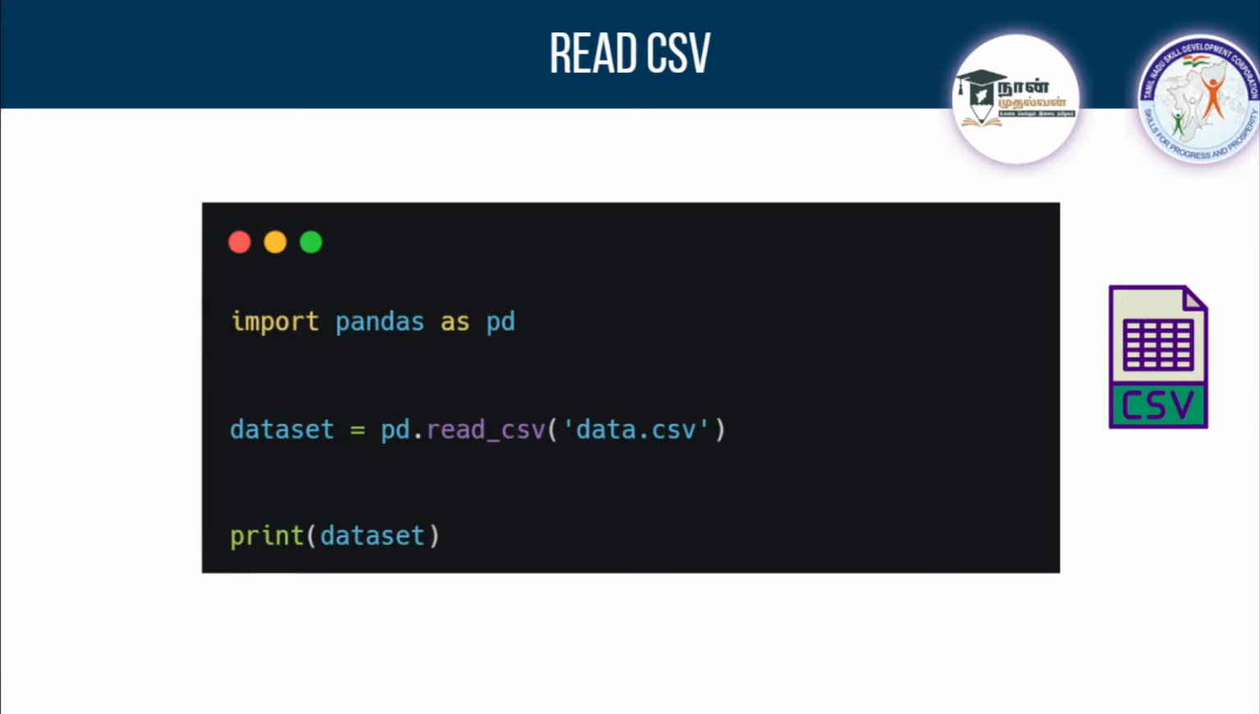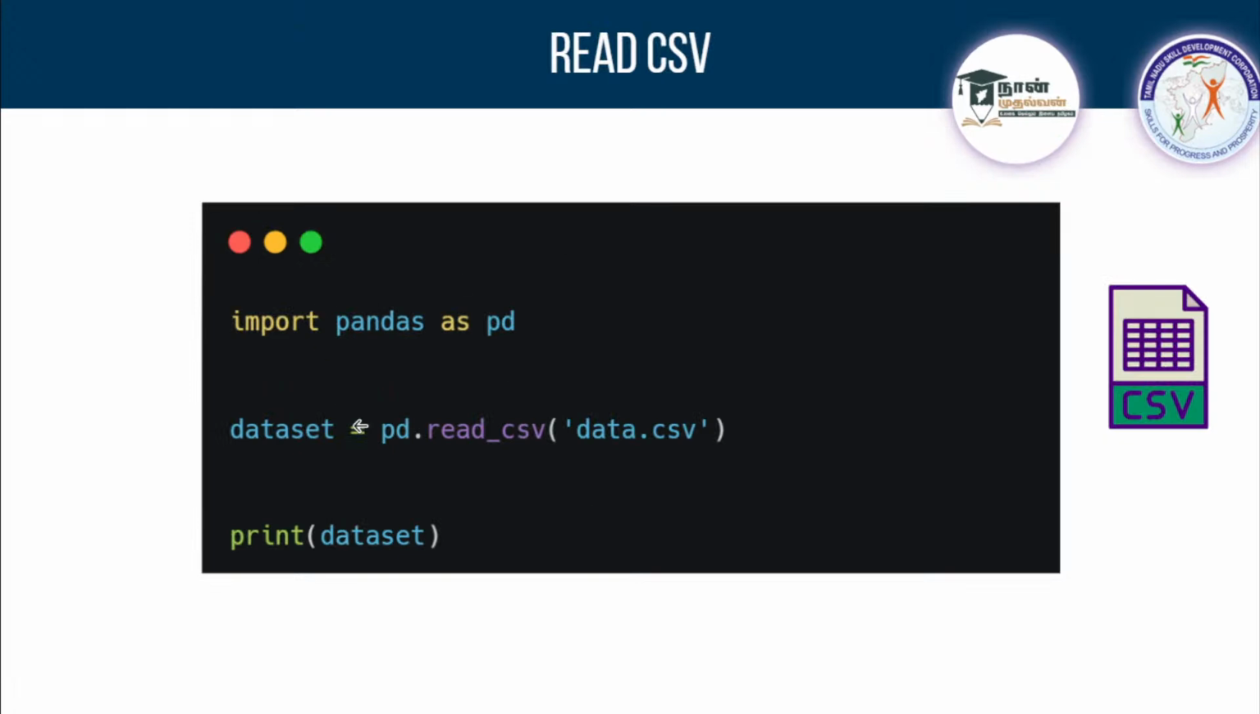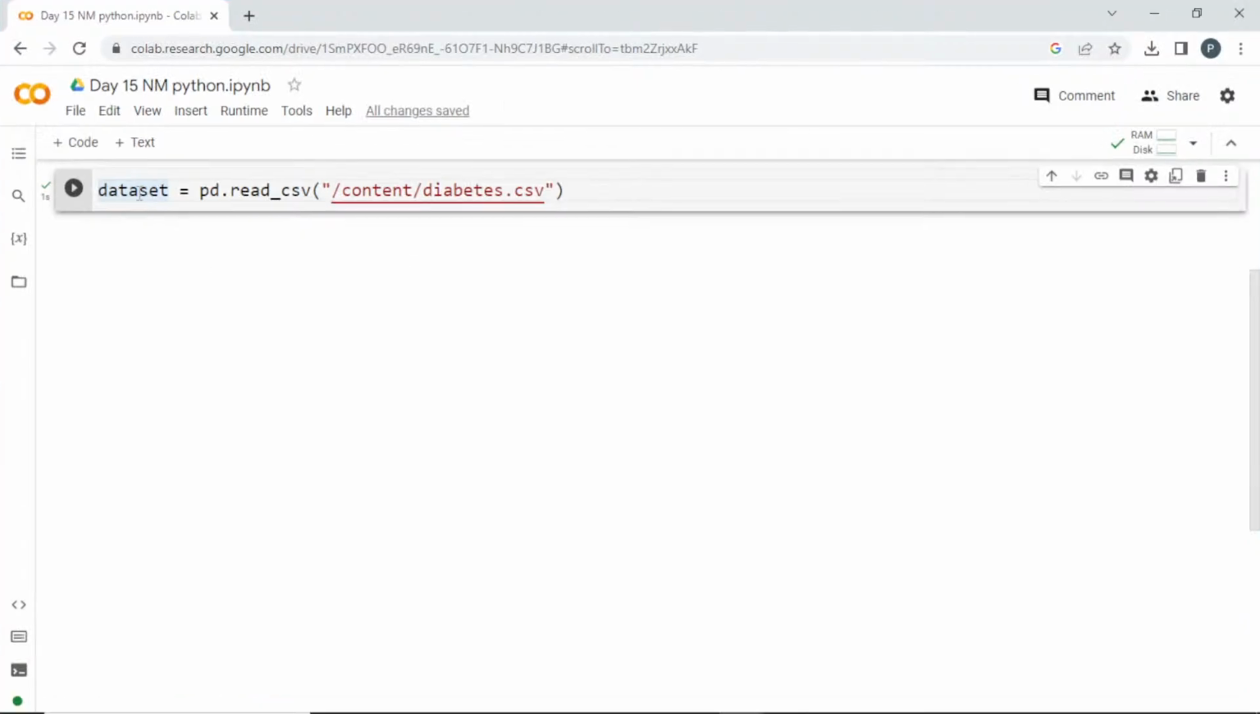Okay, so we'll continue with analyzing the data. I'm going to show you 4 by 4. I'll tell you what the things are here, and I'll show you practically. First, we'll see what these 4 options are. Once you create a dataset here, in the variable dataset I'm storing the pandas read_csv. This will create and store in this variable in the format of a data frame.